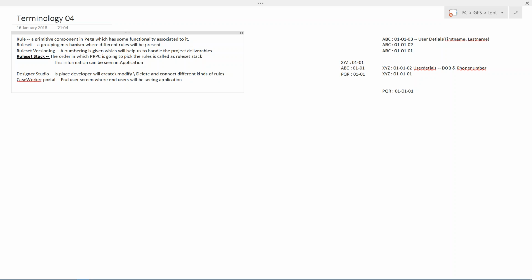If you have opened a banking website, someone has written code in the background and you are seeing an output of it. If you are booking something in Go IBB or something, that is the output of some code that is written in the background. So here that coding is done in the Designer Studio. This case worker portal is the place where we are going to see the output of it, the application where the end user is going to work on it.